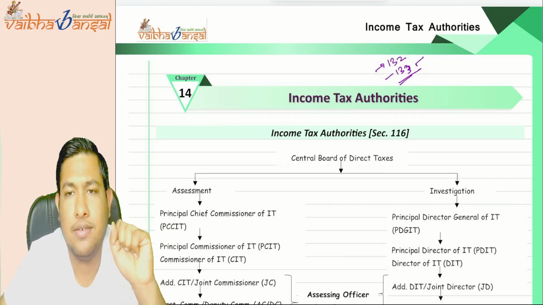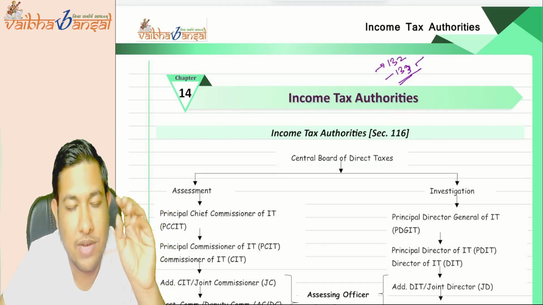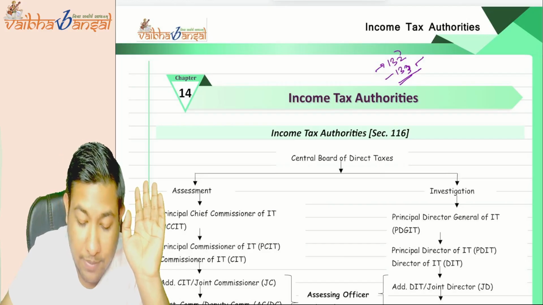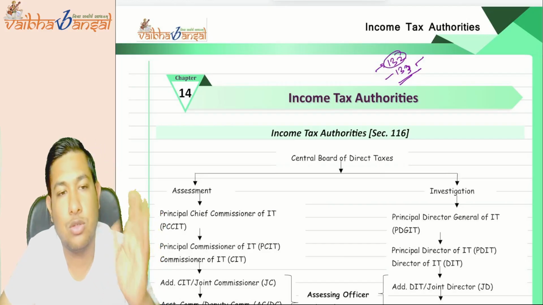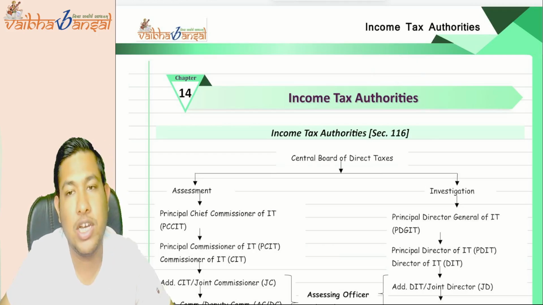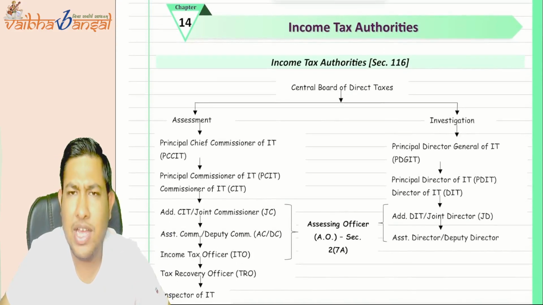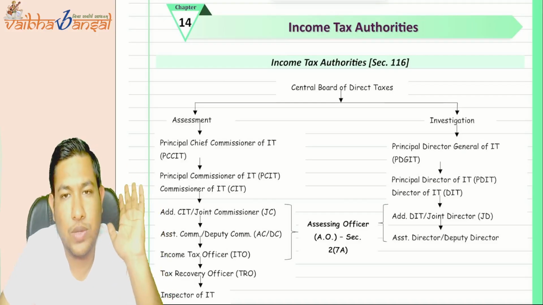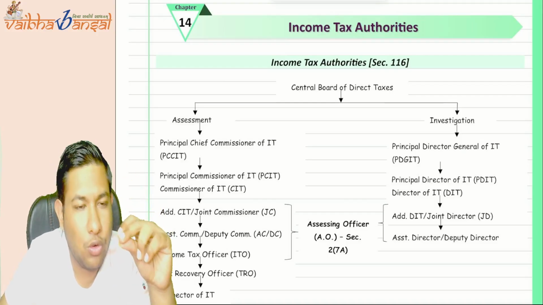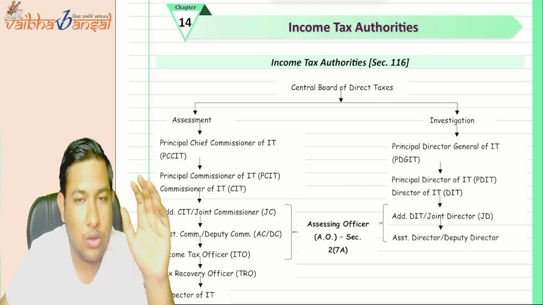Section 133 is majorly tested in the examination. 132 can also be tested very frequently. So these are the two sections which we need to understand. We are doing the question and answers along with the concepts, so we'll go through the concepts a little faster, and then we will go on to the question and answers.